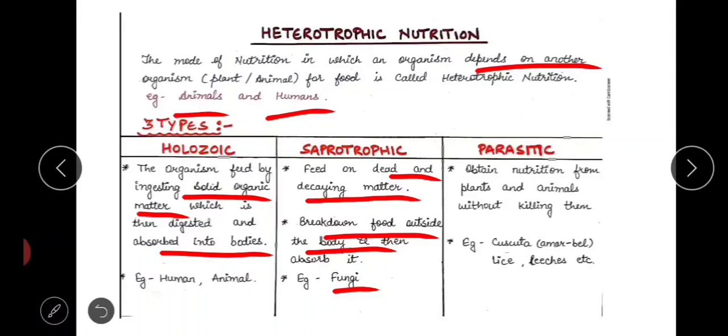Now parasitic nutrition. In parasitic nutrition, the organism derives its nutrition from plants and animals without killing them. So they will not kill plants or animals. They will just derive the nutrition. Like leeches, they suck the blood of humans. They derive the nutrition from the blood, but they do not kill humans. Cuscuta is an example of a plant parasite. It is also called amar bale.